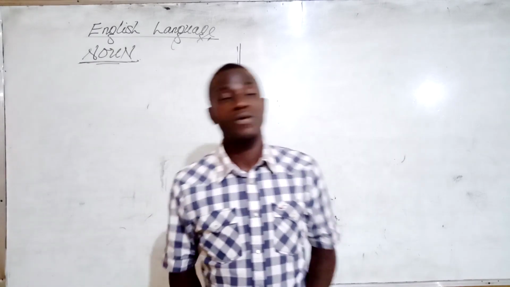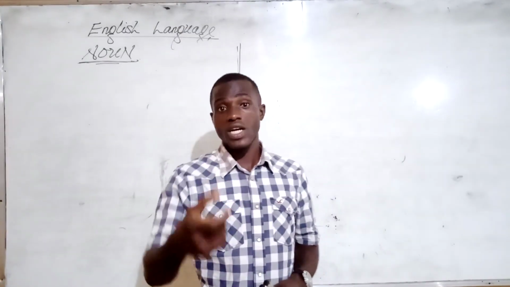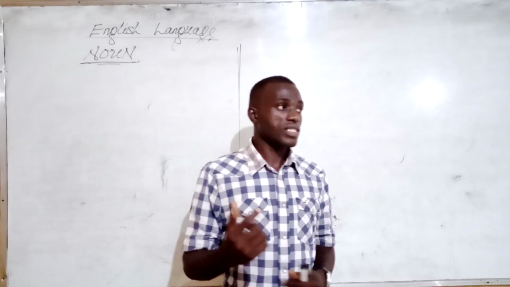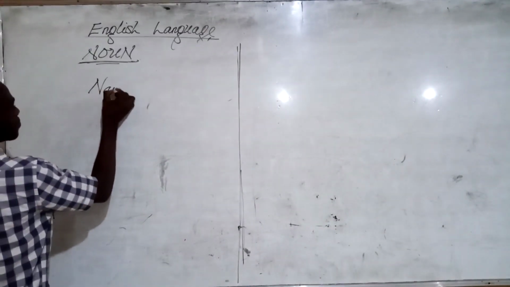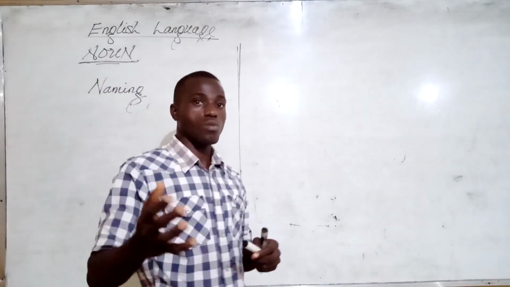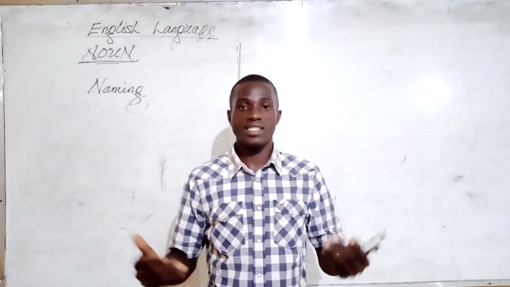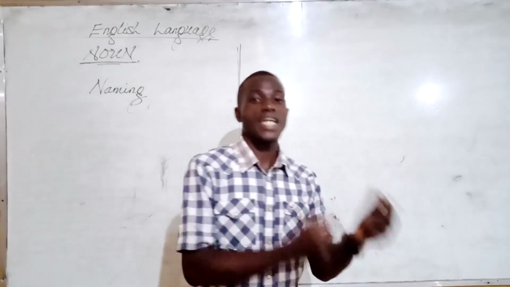Now what is a noun? A noun is simply the name, the word with which a particular entity is identified. Or we can simply say that a noun is a naming word. A noun is a name of a person, animal, place, or thing, any entity that has a name. That word, which is its name, is the noun.